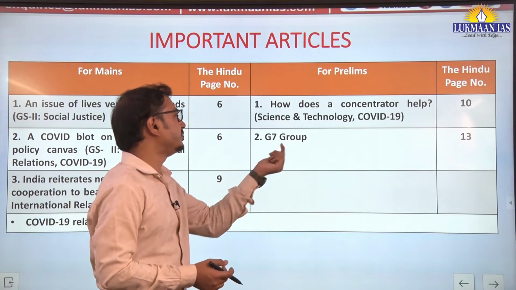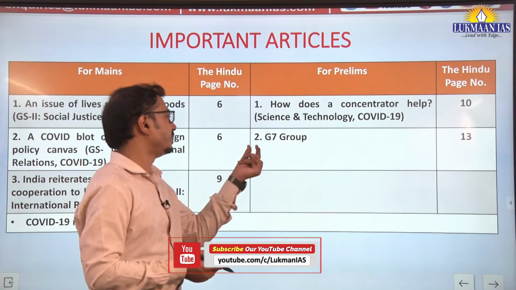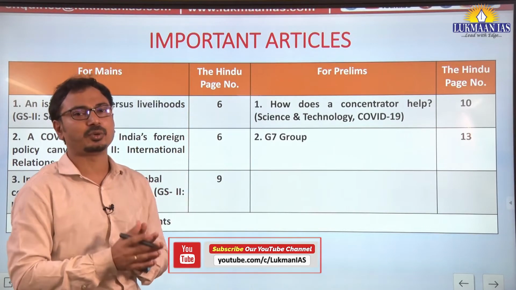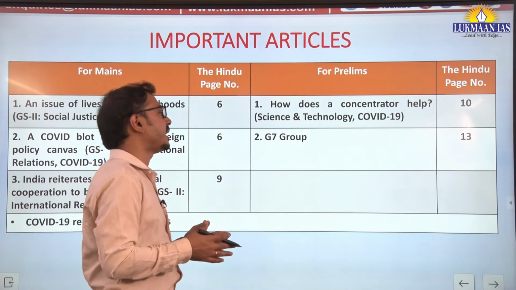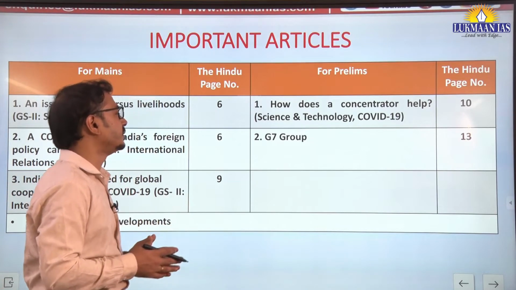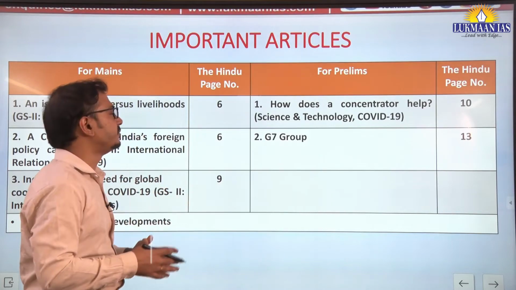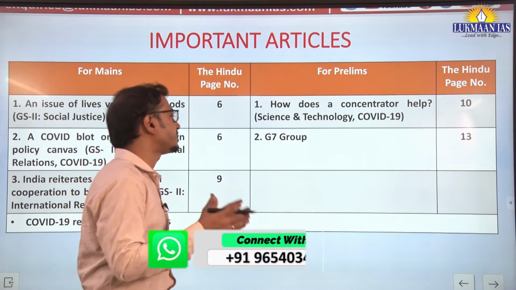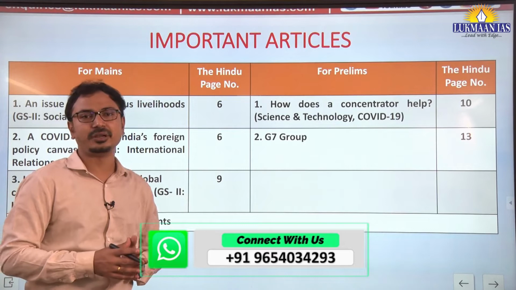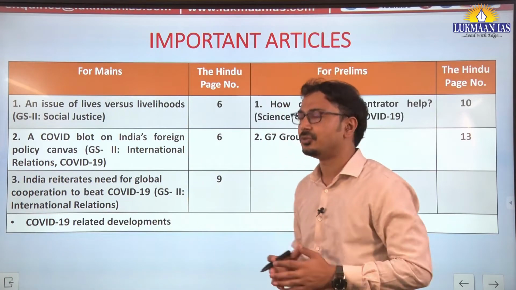Then G7 grouping. Recently the ministerial level meeting of G7 countries talked about a common agenda or approach to deal with an aggressive China. They advocated such a common approach. So what is this G7 grouping? An informal grouping of these Western developed countries, rich countries, we can say. We have to understand it here from a prelims perspective: international organizations, regional forums, international forums.